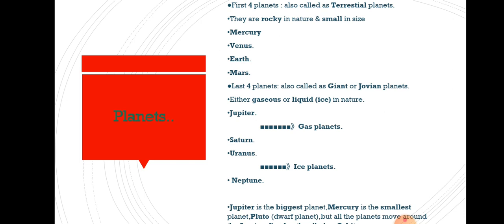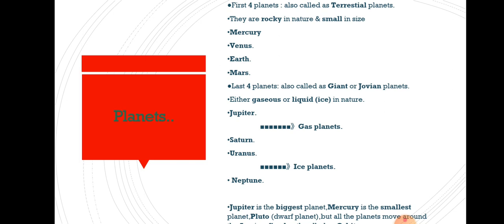These first 4 planets are also called terrestrial planets. There are a total of 8 planets, and the first 4 are called what? Terrestrial planets. So your answer must be Mercury, Venus, Earth and Mars. These all are terrestrial planets.